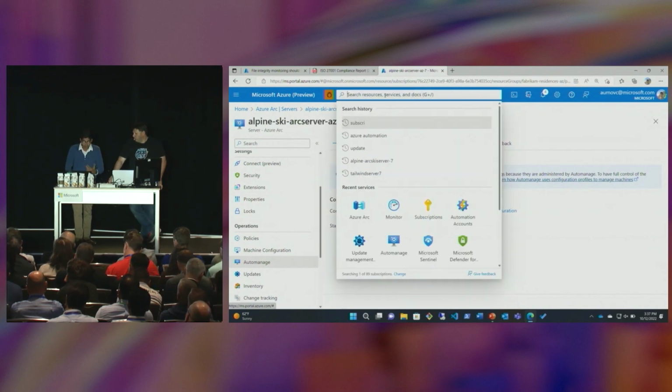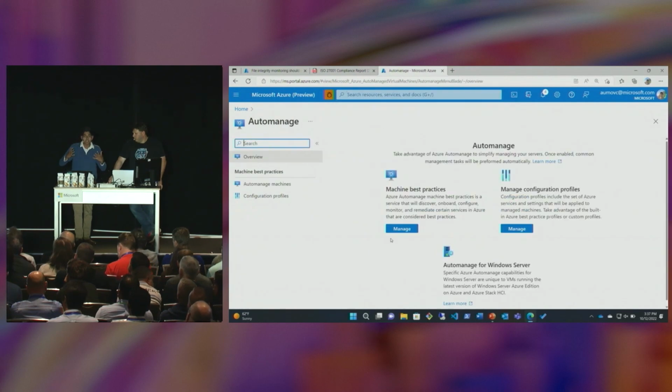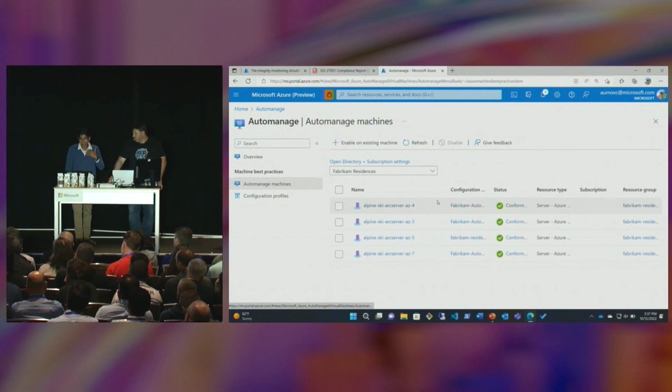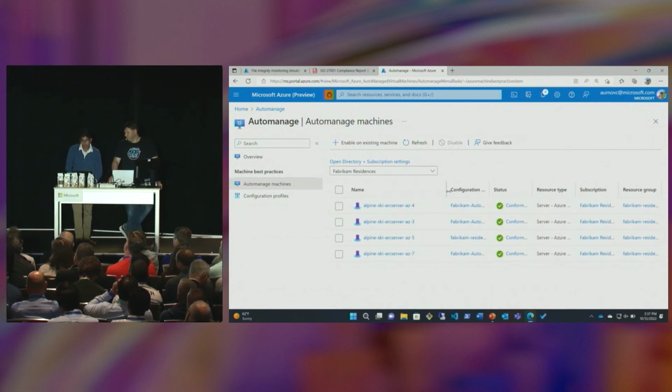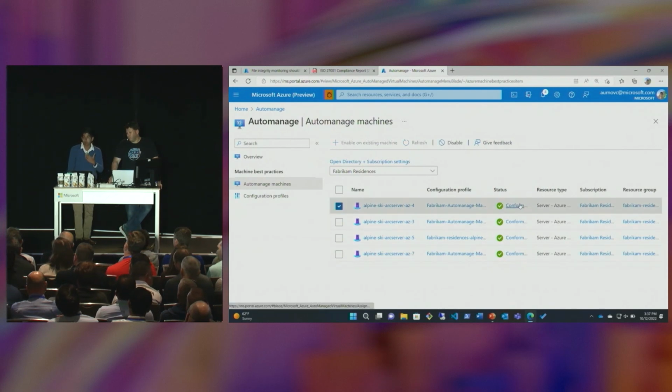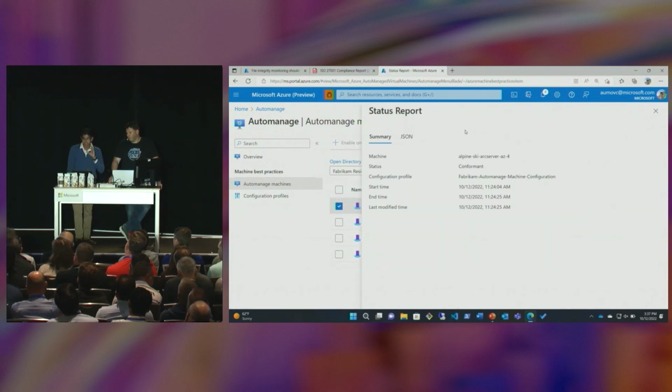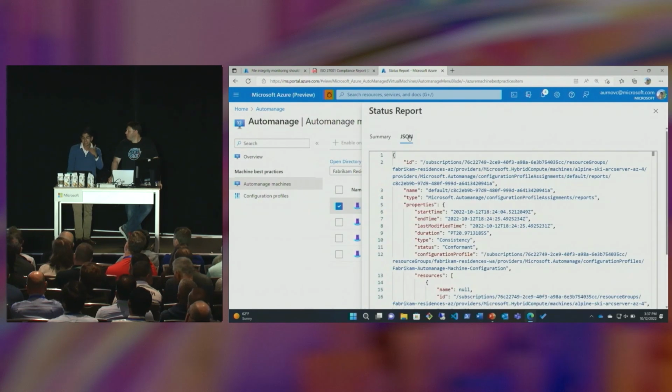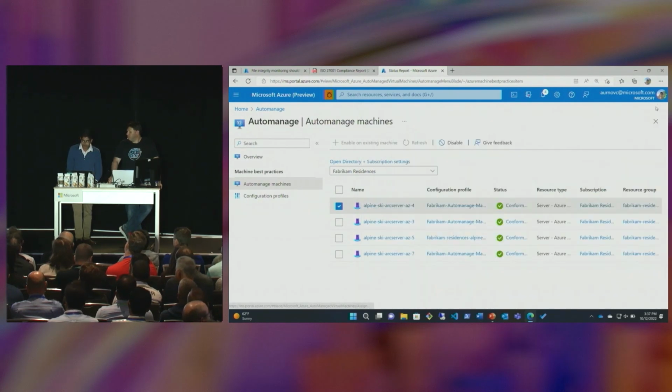But let's zoom out and see AutoManage in action across these multiple machines, right? We've actually onboarded several different machines here, right? Different Arc-enabled servers into different configuration profiles, you'll notice, right? Different configuration profiles, different sets of services depending on what we need. And we have visibility into their conformant status across the board. So we can drill in to make sure that they have just the Azure services we want.